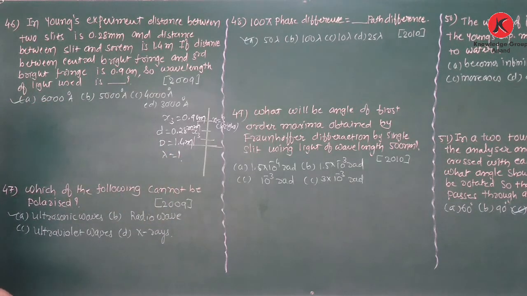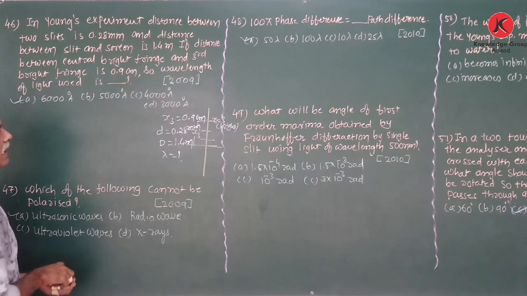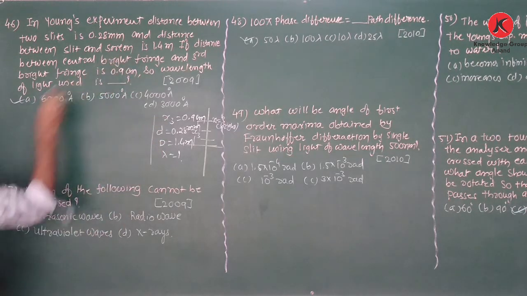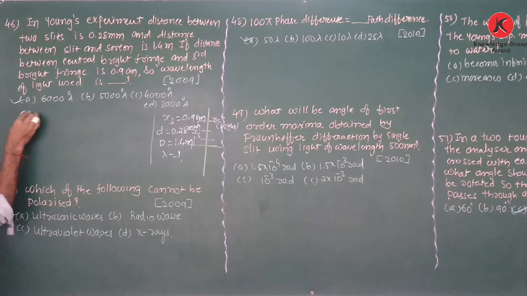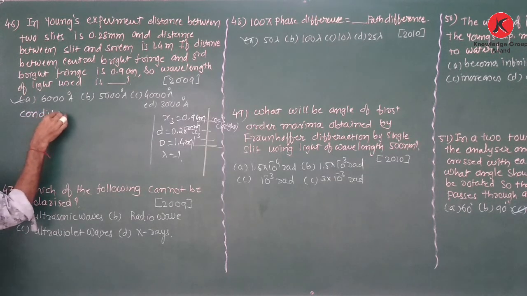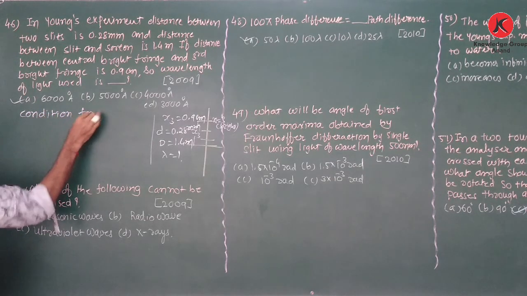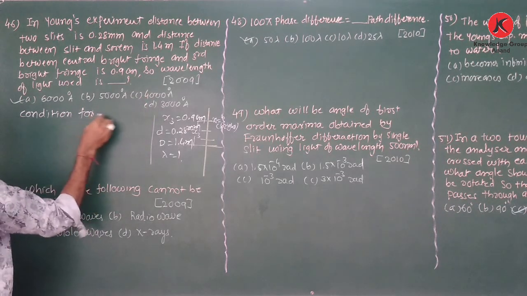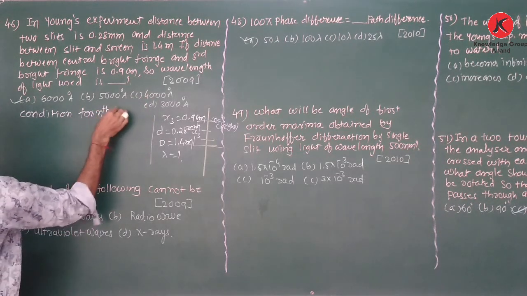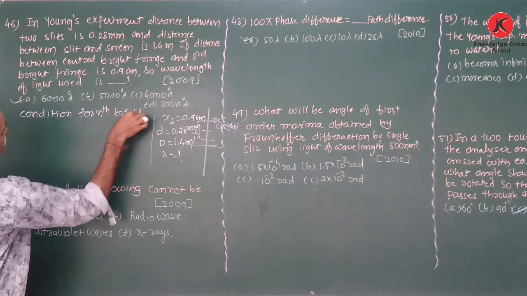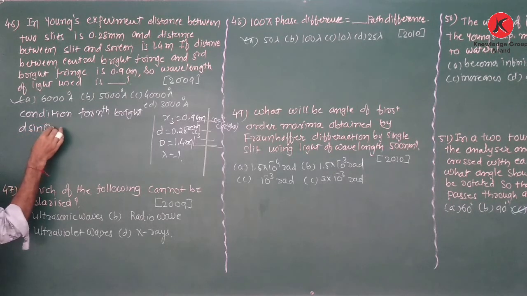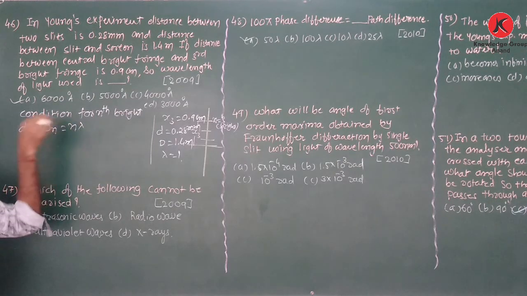Therefore, the condition for maxima for the band width is d sine theta is equal to n lambda.